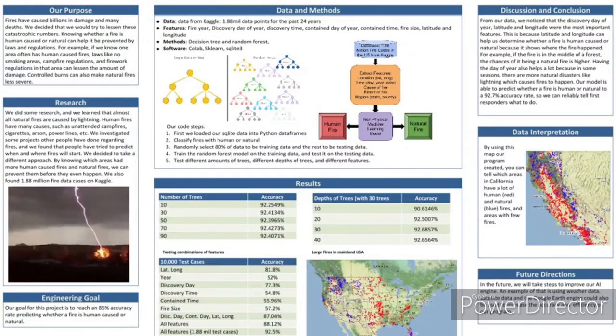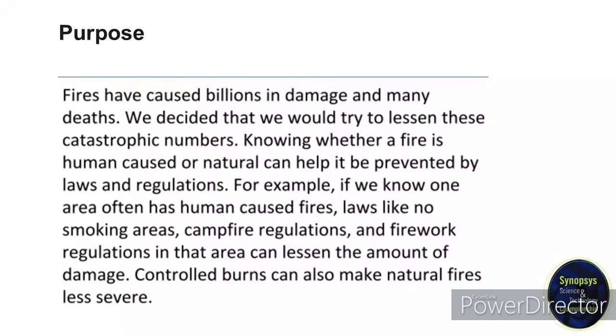Since then, I've been thinking about how I can do something from a scientific perspective to further help prevent wildfires. That is how this project's idea came from. The objective of our project is to lessen the amount of destruction of these fires by predicting whether a fire is natural or human caused. If we know which area of the United States has more natural or human fires, we can prevent them more efficiently.